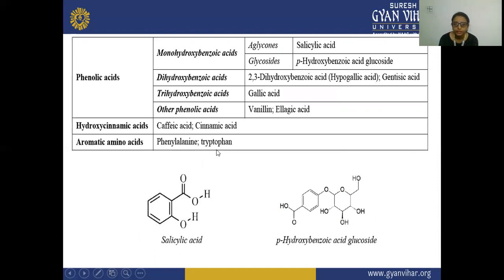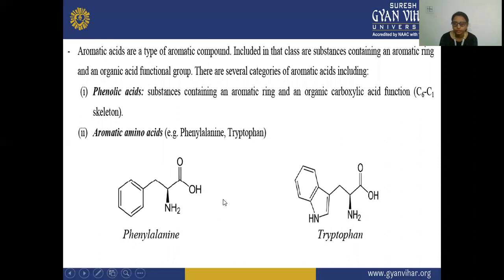The third is your aromatic amino acid. Here phenylalanine and tryptophan are the two examples of these aromatic amino acids. Here aromatic means this benzene ring, amino means this NH2, CHNH2, and acid means this COOH. Same in this case: this is your aromatic, second, this is your amino, and this is your acid. This is the tryptophan and this is your phenylalanine. So these are the aromatic acids.